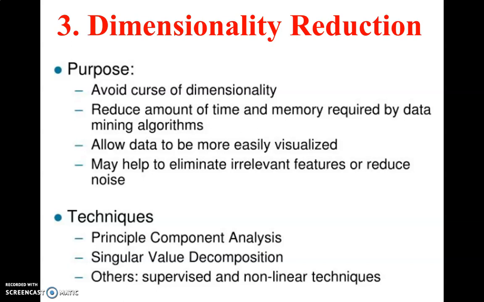Dimensionality reduction is reserved for those techniques that reduce the dimensionality of a data set by creating new attributes that are a combination of all attributes. Or irrelevant, weakly relevant, or redundant attributes or dimensions may be detected and removed.